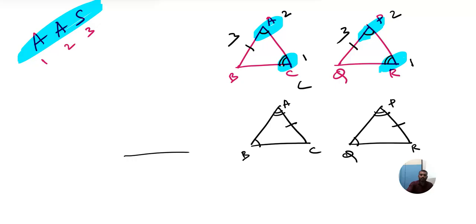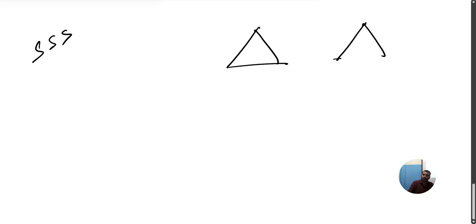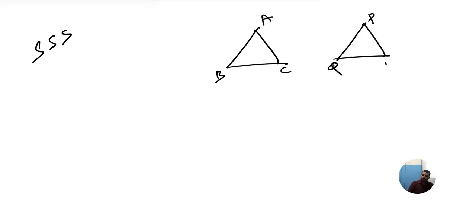And the third case is SSS. If I take two triangles, as you can see, and also I have mentioned earlier: AB, PQ, AC, PR, BC, QR. What does this indicate? All the three sides are congruentially equal.